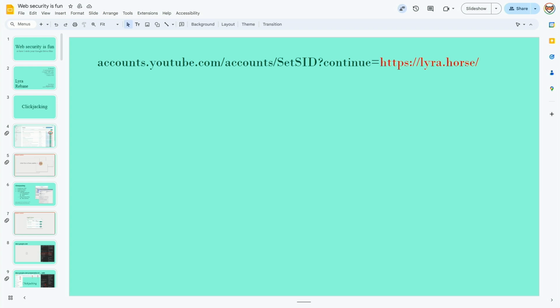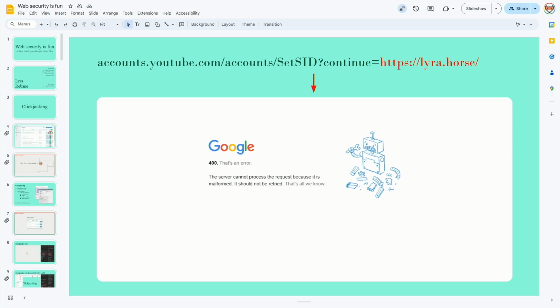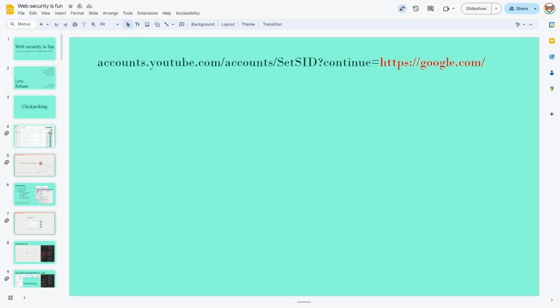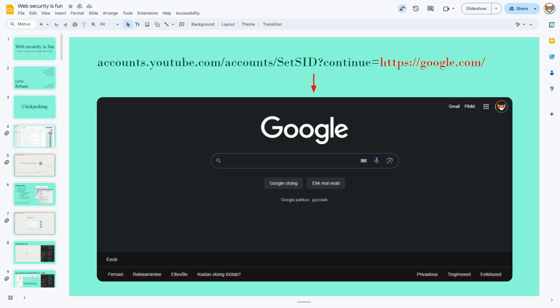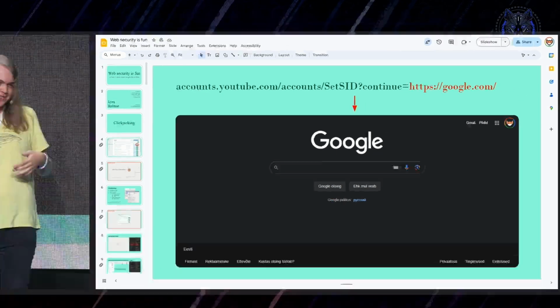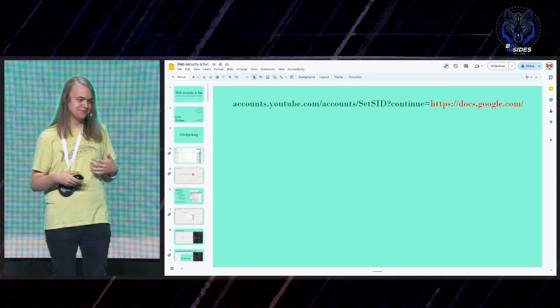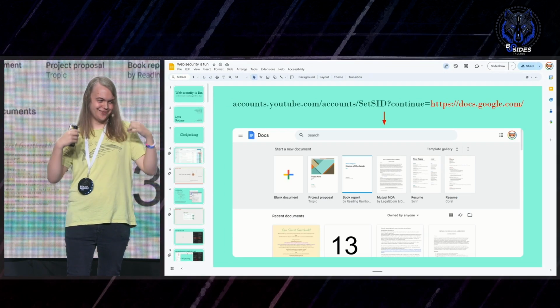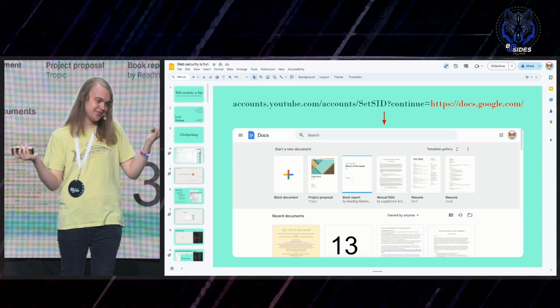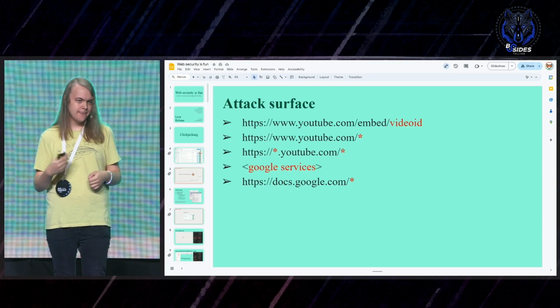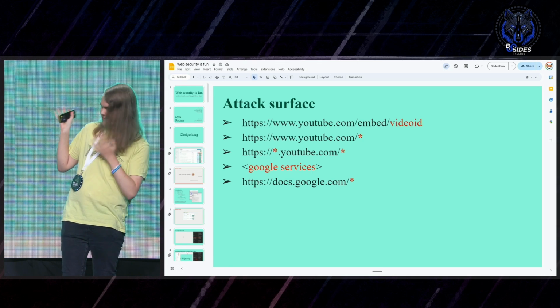So is this one an open redirect? No, it doesn't work with my own website. But does it work with google.com? Yes. So you can see how by chaining these redirects, we gain more and more attack surface. And of course, since we are inside of Google Slides, can we make it frame Google Docs? Yes, we can have an iframe of Google Docs inside of Google Docs. So you can see how the attack surface has been growing for us.